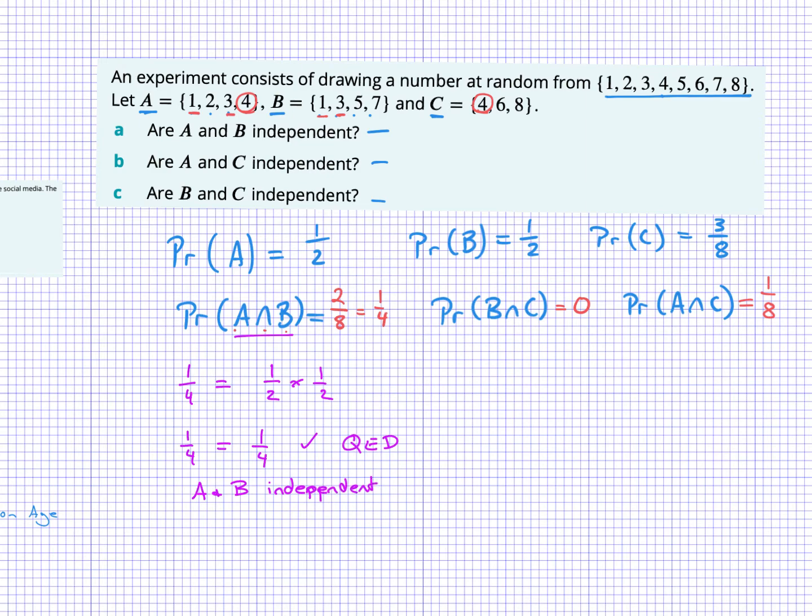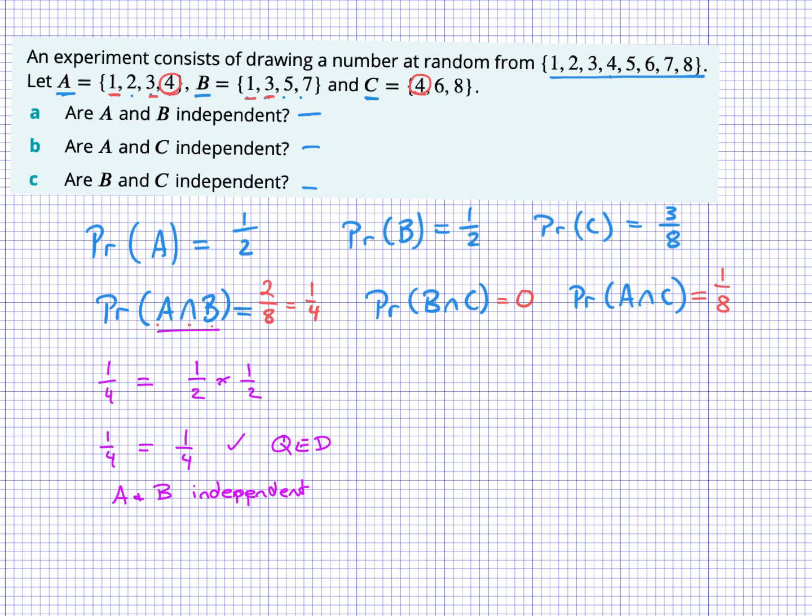All right. For B and C, we need to know that B and C, 0, equals a half multiplied by 3/8. And we can see there that we are not going to get the independence we need because fractions multiplied by each other don't equal 0. So we'll put that there. So that's 3/16. All right, so B and C are dependent.